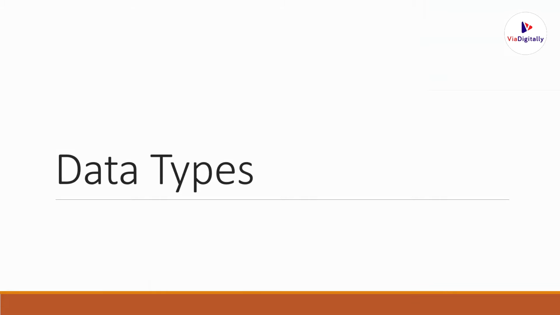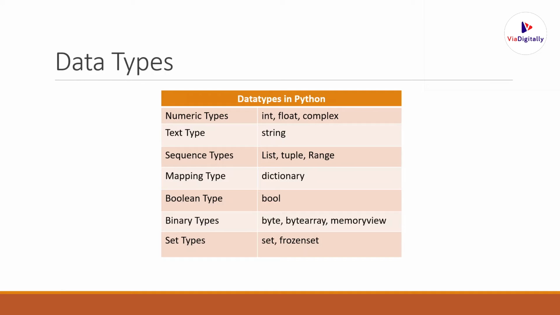As we know, all programming languages have several data types like integer, float, double, string, character, and boolean data types. In the same way, in Python also we have different data types. Let us see what are the available data types in Python. Coming to Python, we have numeric types, text types, sequence types, mapping types, boolean types, binary types, and set types. And under each of these, we have nearly 2 to 3 types of data types. We will walk through all these data types in our further videos.